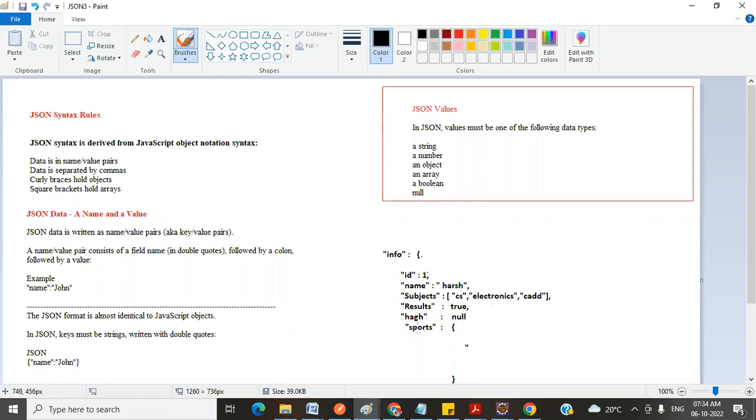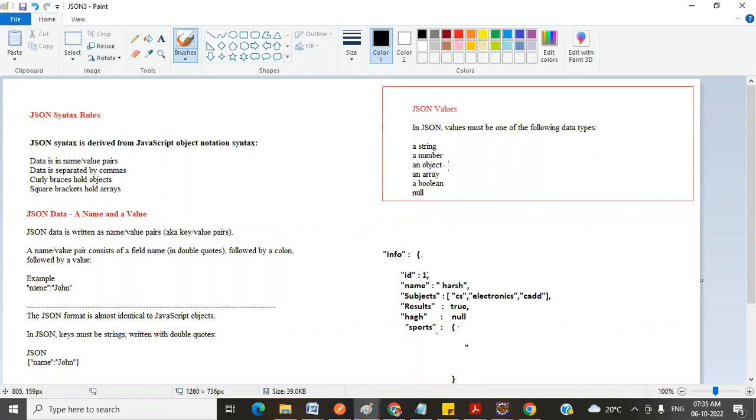And for the sports, I'm declaring it with the object. How do I define that this is declared with the object? Because I'm opening with the flower bracket and closing with the flower bracket. So when I do it like this, it means this is the object. If I'm using a square bracket, it means I'm declaring an array. If I'm opening a flower bracket and closing a flower bracket, this is nothing but an object.